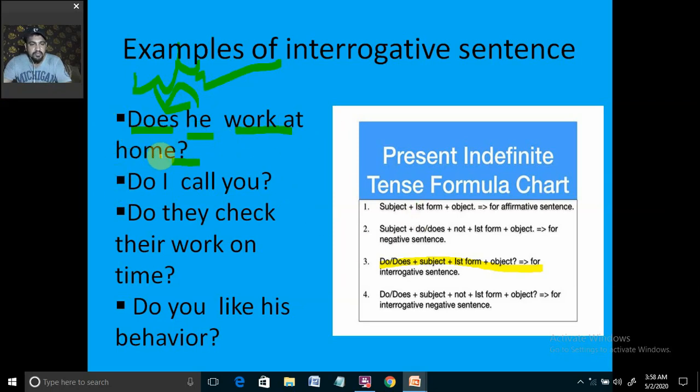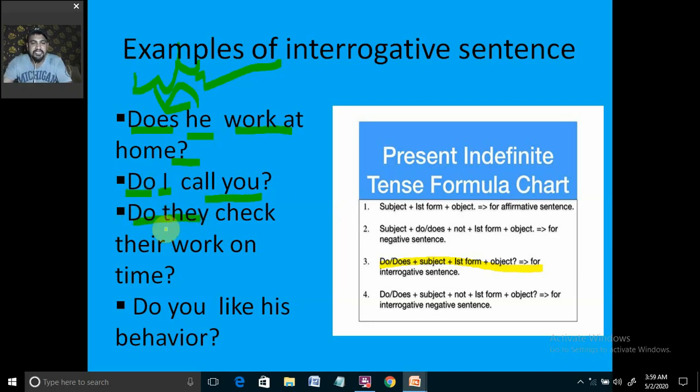Okay, so remember one thing very, very important about the interrogative statement: the helping verb will come first, then will come the subject. Okay, do I call you? Do I call you? No, you do not. Or why do I call you? Somebody is not aware that somebody called someone, and the person is not aware, like you know whether or for what somebody has called someone.